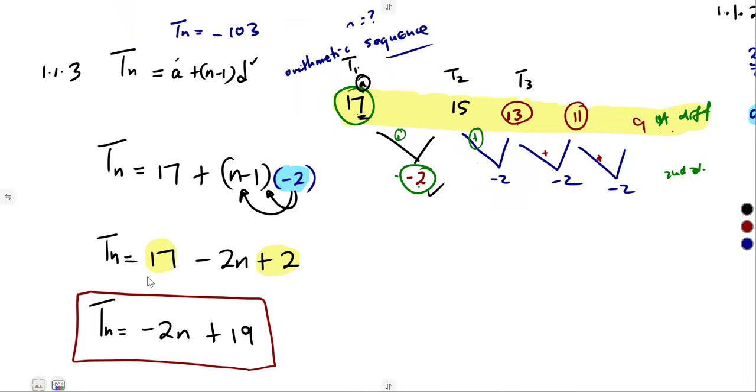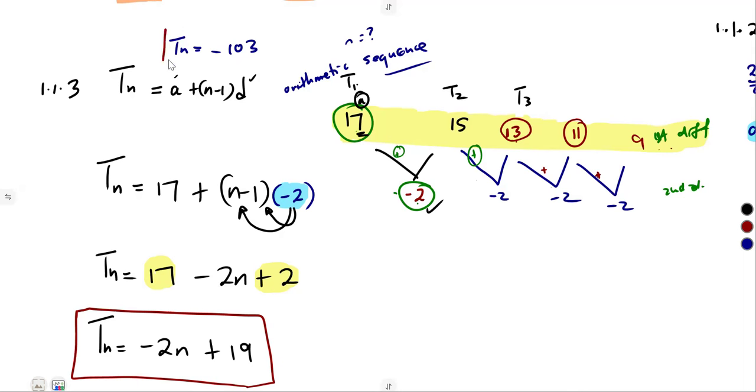From an arithmetic, which is the same that they are saying it is equal to -103. Those two, they represent the same thing, only that one is given as a numerical value, one is given as an expression. So since Tn is representing the same thing, therefore equate them.